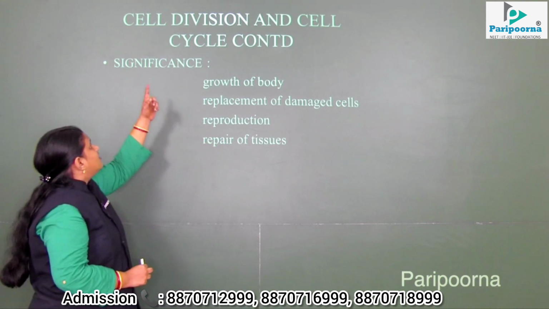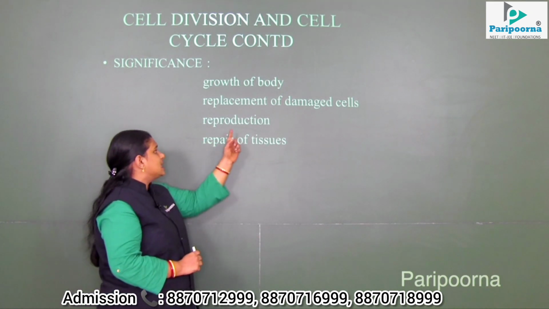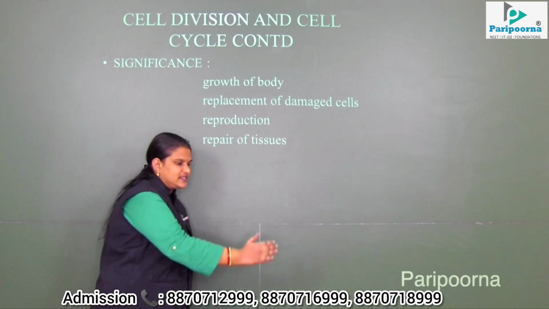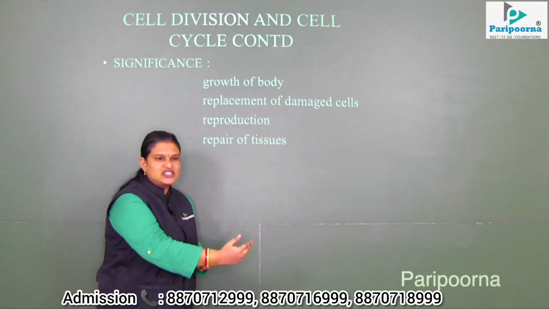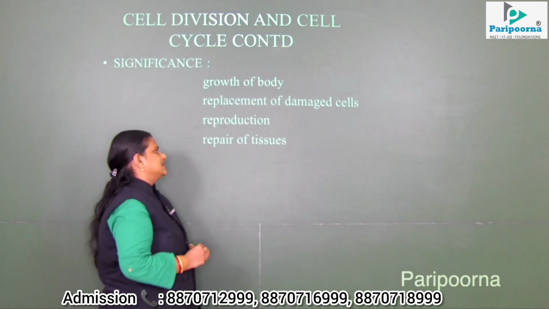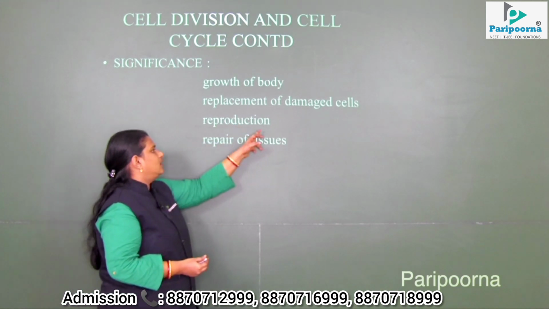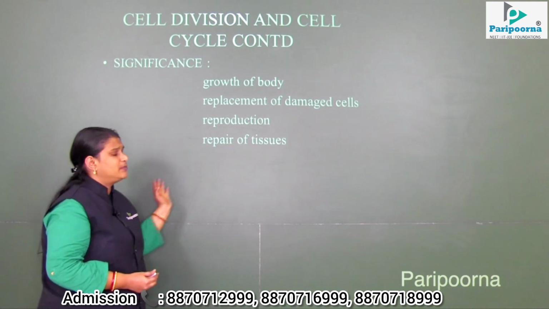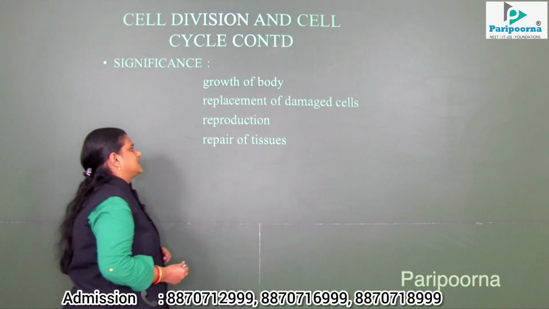So the main convention of cell division is the reproduction process, where the parental haploid cells undergo division and produce diploid daughter cells. The detailed process through which reproduction takes place will come in the forthcoming slides.